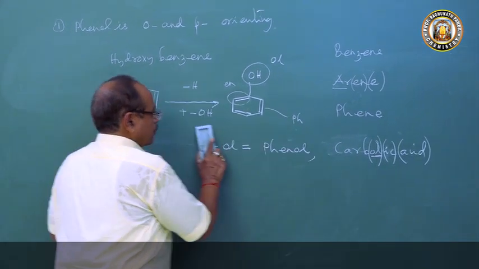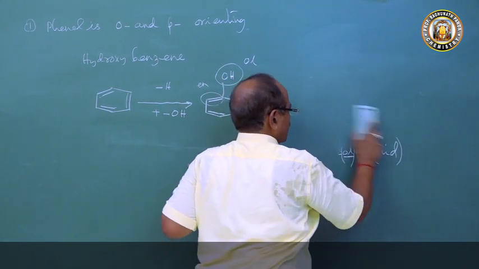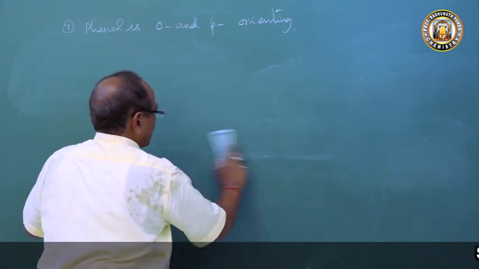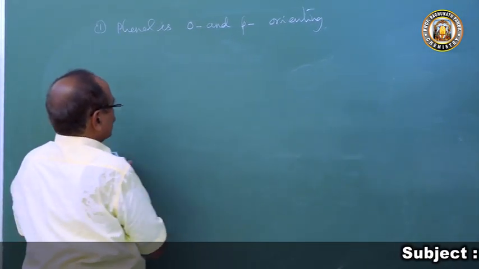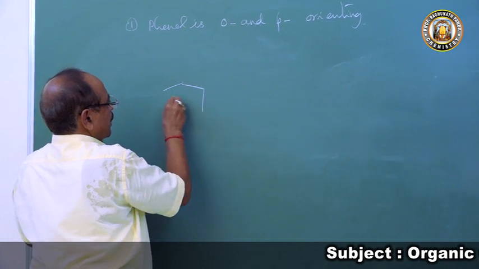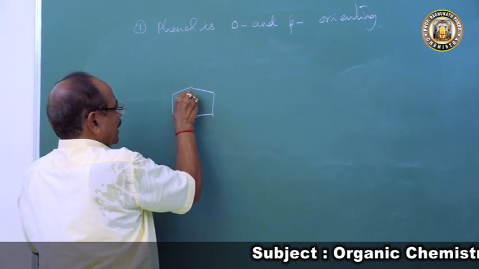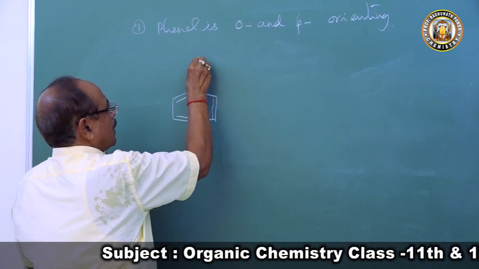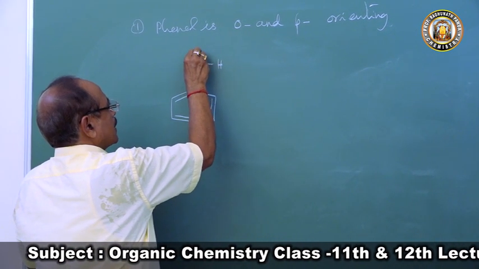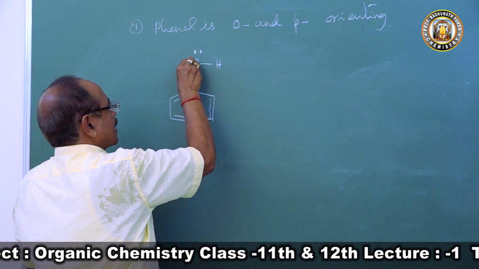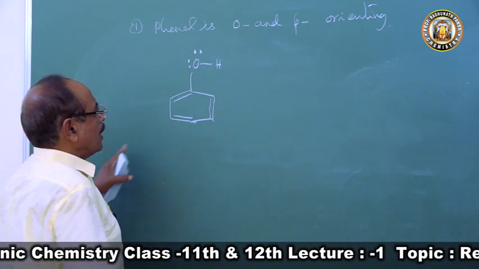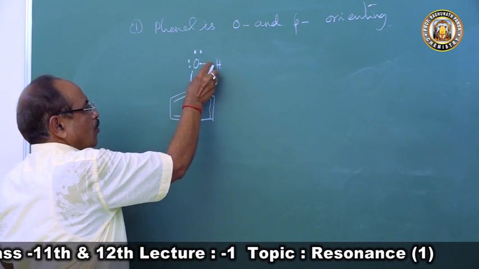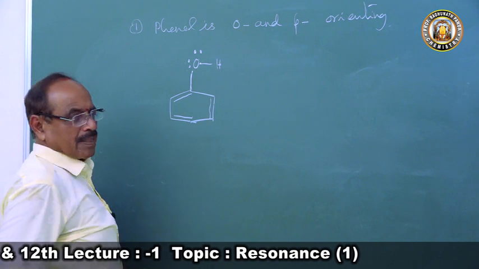Now I will write the resonating structure of phenol. From there we will explain this. In phenol, there is the benzene nucleus with three alternate single and double bonds, and the OH group. The oxygen atom has six electrons: one electron joined in a covalent bond, the other electron formed a covalent bond, and two lone pairs are there.